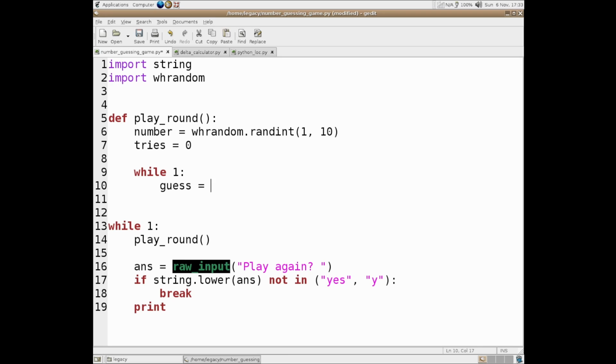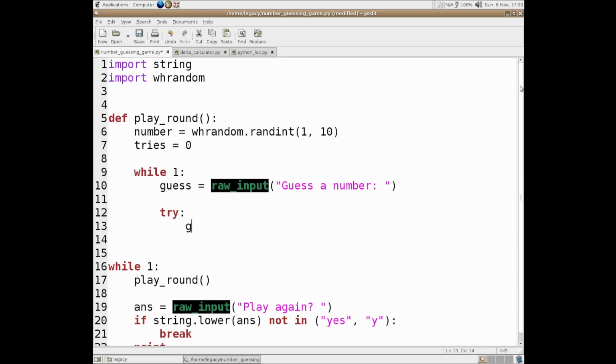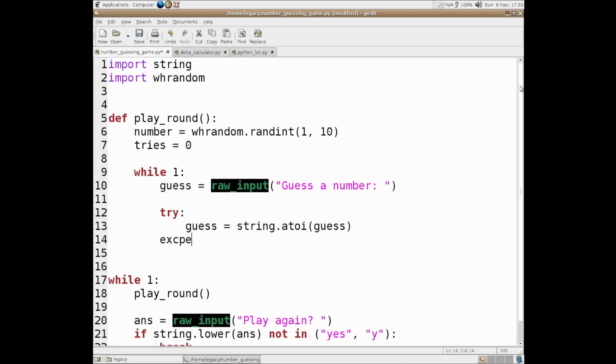So we take our guess, which is the raw_input of guess a number. And then we try guess equals string.atoi. I'm not sure what the A stands for, but it's basically to integer. This is how you do it in C, I believe.